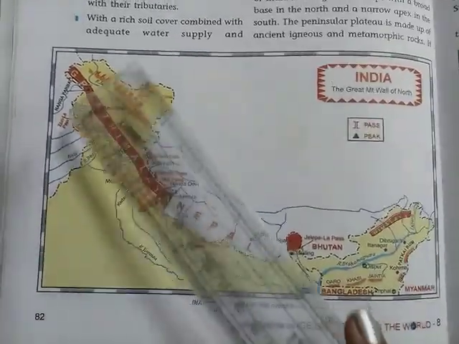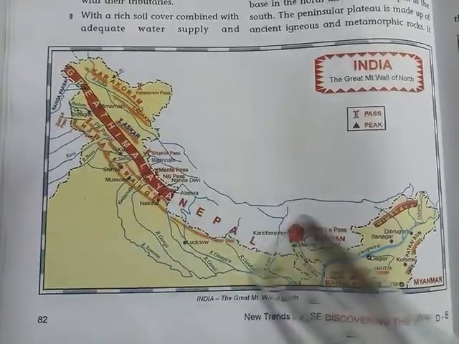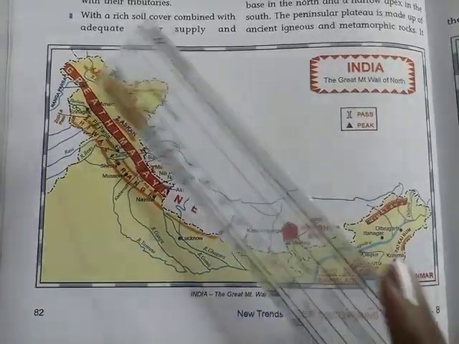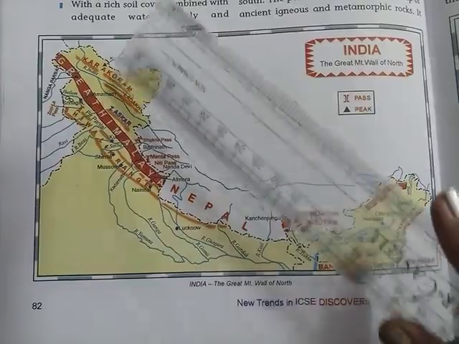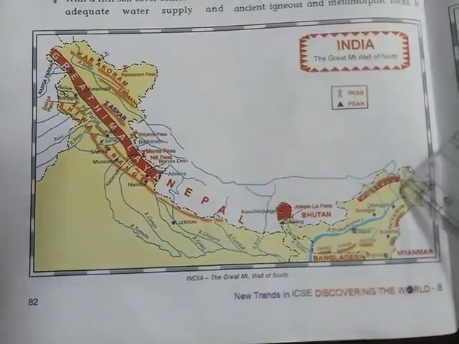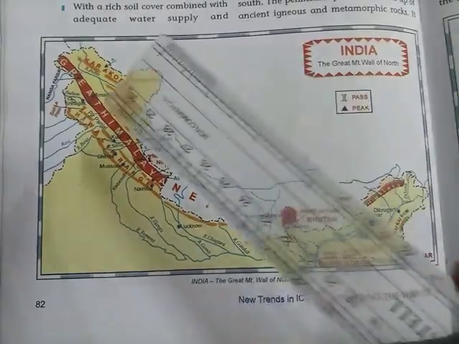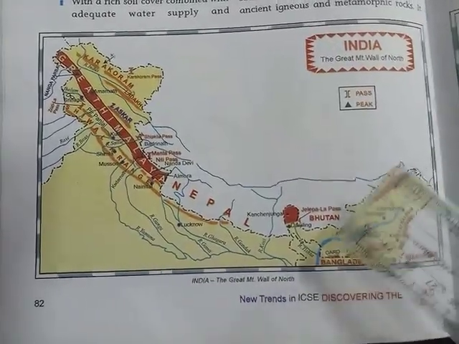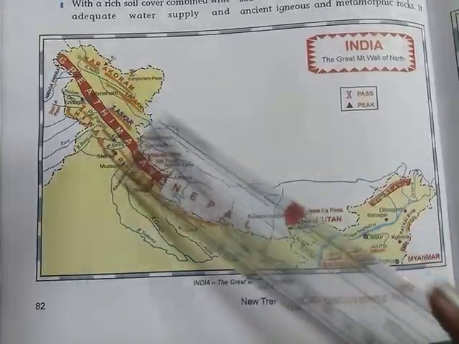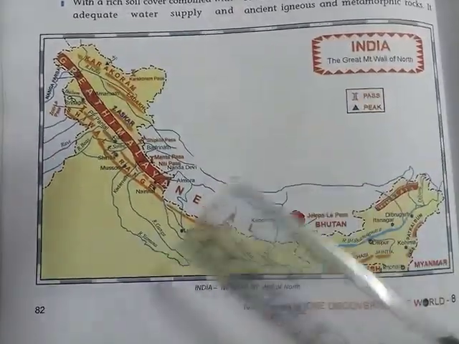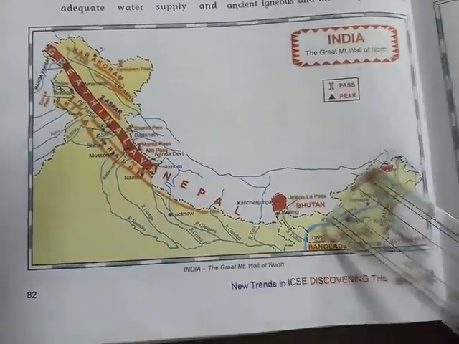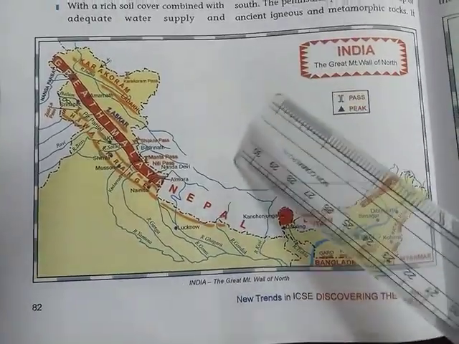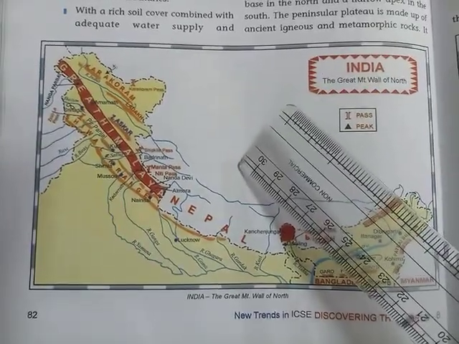Now we have studied that the northern part of India, which you can see here making an arch, is the part of the mountains. All the mountains you will find are located here, right? Highest peaks and old mountains and new mountains, the chains of mountains, everything you will find in this region. So this is the part of the great mountain wall of the north. It stands like a wall, and this is the reason that we do not receive the chilly winds which come from the side of Tibet.